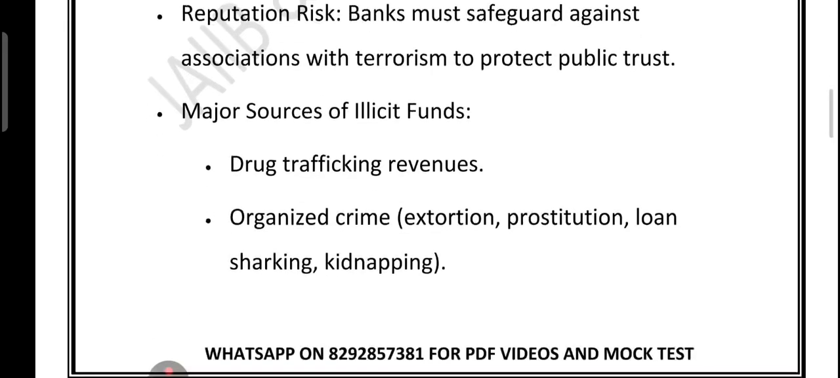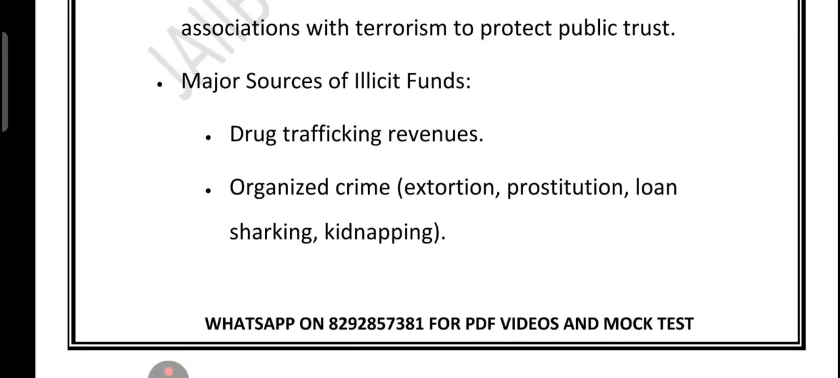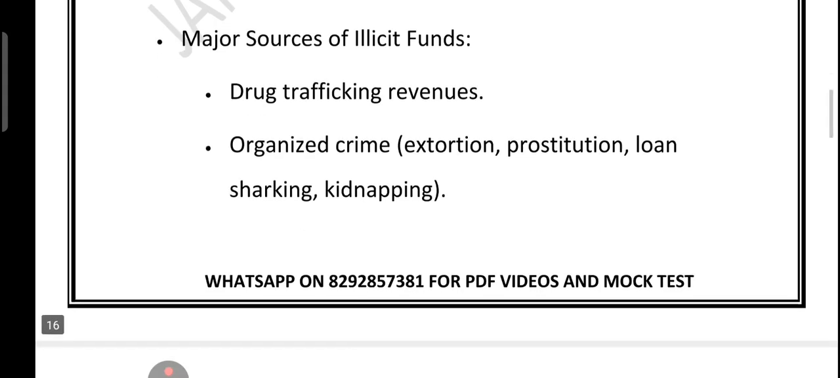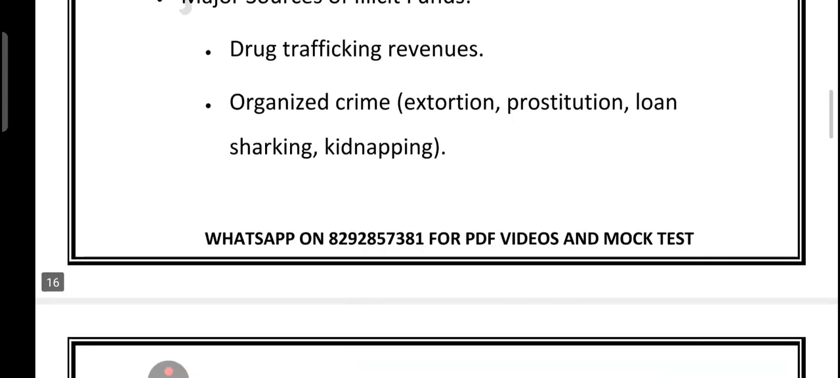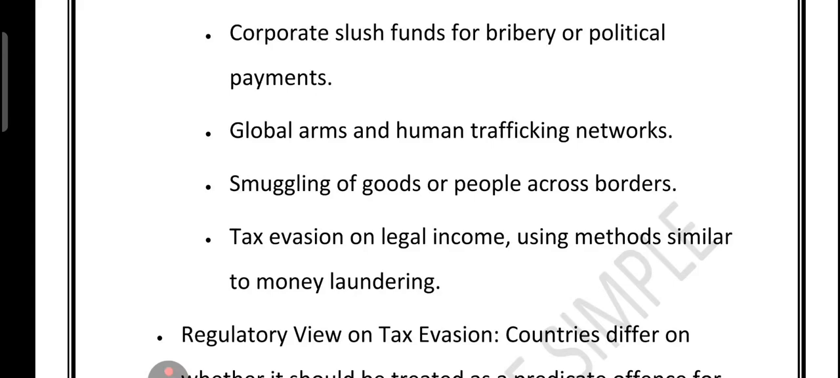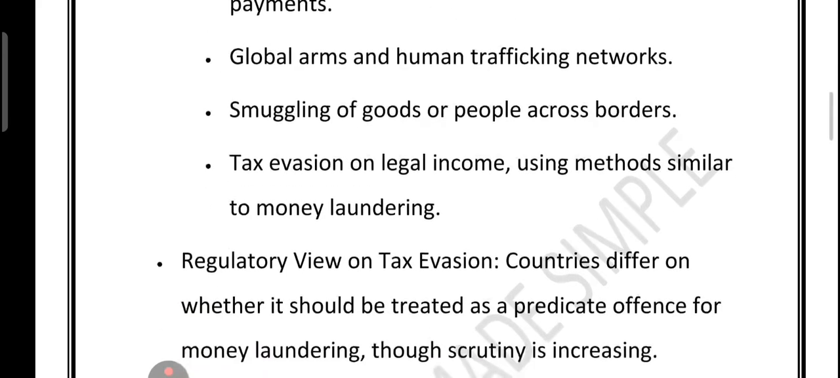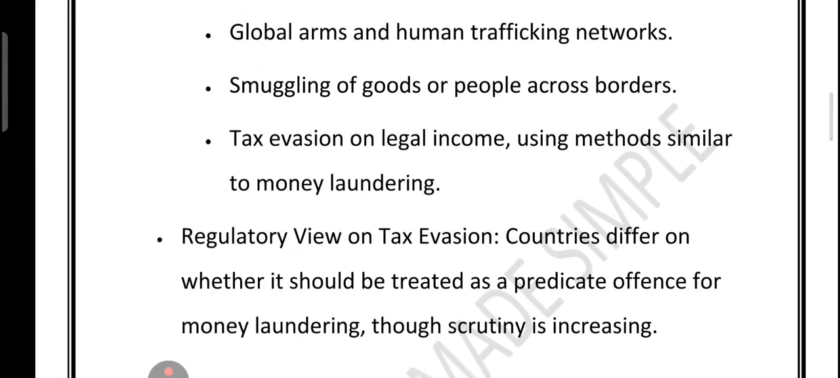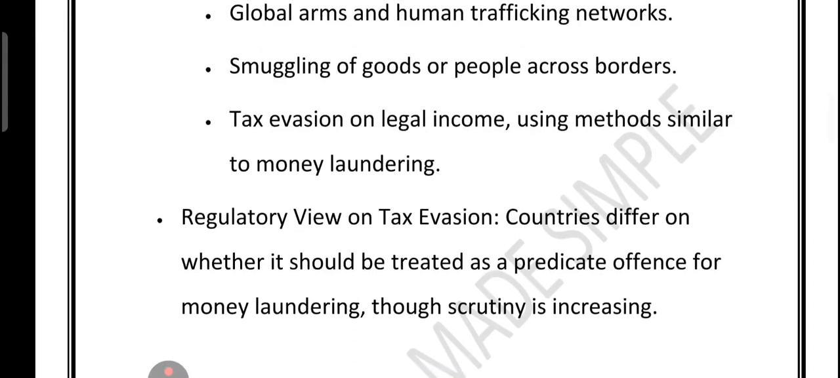So where does this illicit money come from? First is the drug trade. That means huge profit from illegal narcotics. Second is organized crime like extortion, prostitution, loan sharking, kidnapping. Then we have corporate slush funds used for bribery or shady political payments, global arms trafficking, human trafficking, smuggling of goods or people across borders, and tax evasion on legal income, often using the same tricks as money laundering. On tax evasion, all countries don't agree. Some see it as money laundering and others don't. But the trend is clear. It is getting more attention from regulators worldwide.